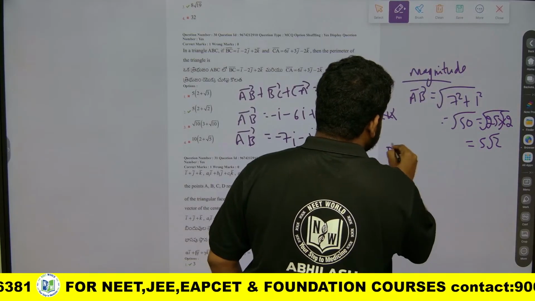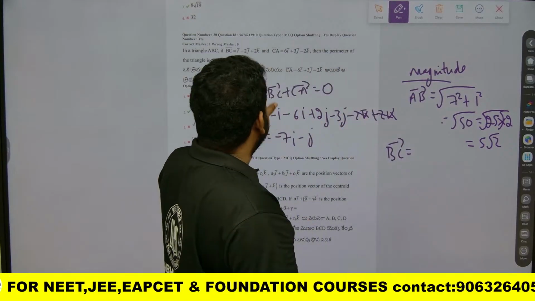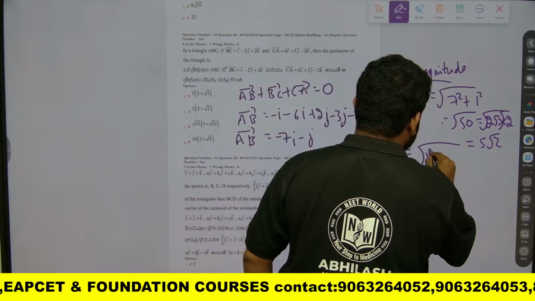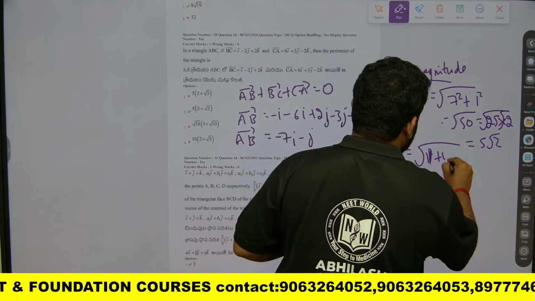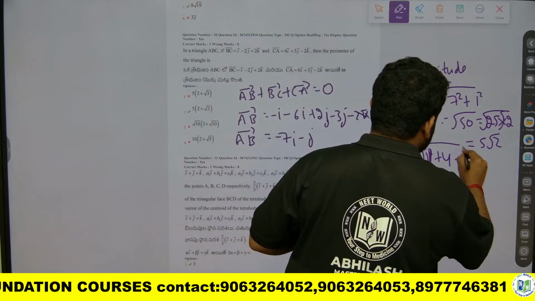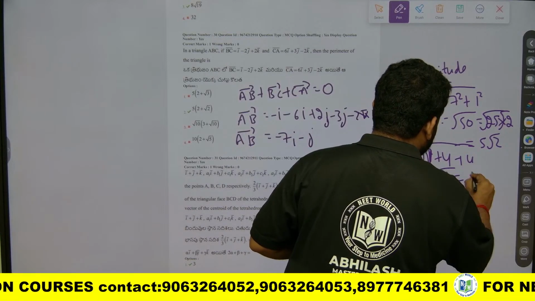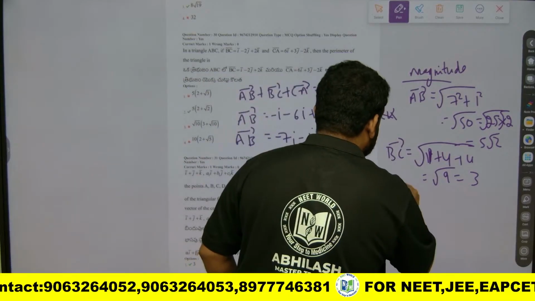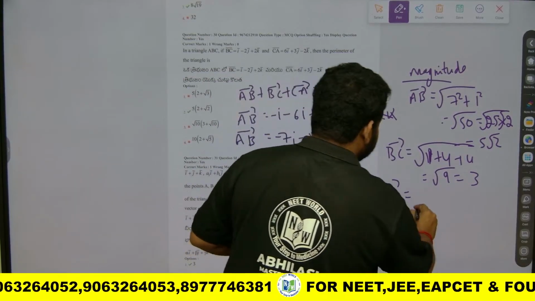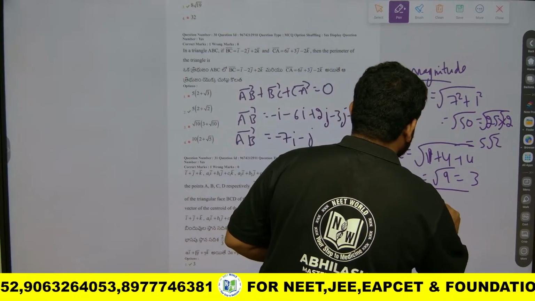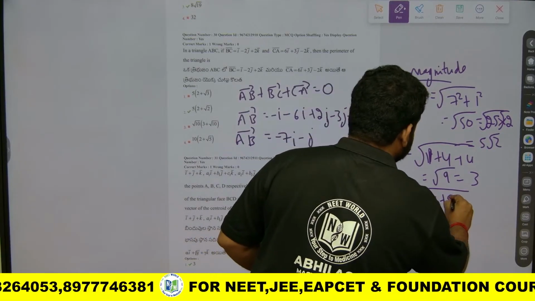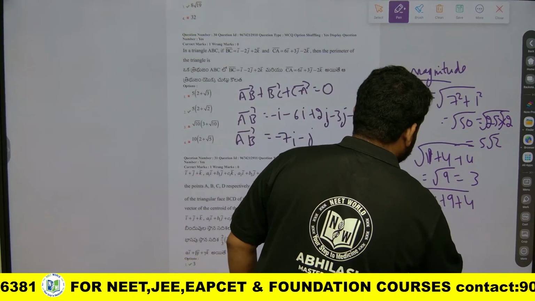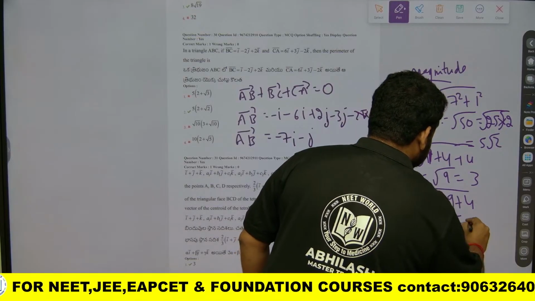Similarly, magnitude of BC is the square root of 1 square plus 2 square, which is 4, plus again 2 square, which is 4. That is the square root of 9, which is 3. What about CA? The magnitude of CA is the square root of 6 square, which is 36, plus 3 square, which is 9, plus 2 square, which is 4. This is the square root of 49, that is equal to 7.